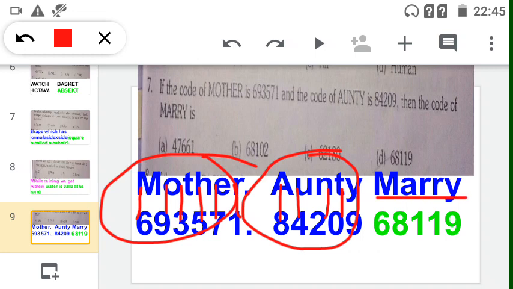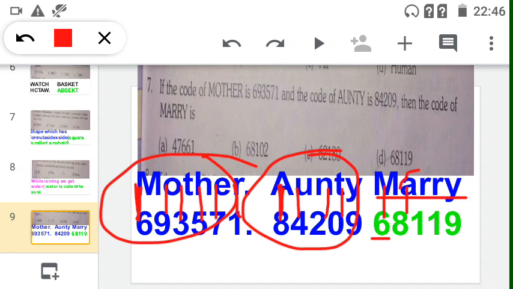The code of Mary. So see, M is replaced by 6. Here also M is given, so M we have to replace by 6 only. Then after M there is A. Here A is replaced by 8, so like that only A is replaced by 8.